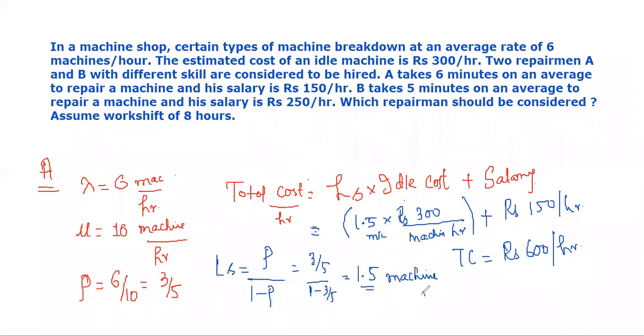This is the total cost per hour, but since the work shift is of 8 hours, this is on the per hour basis. In a day the work is only 8 hours, so we multiply. This rupees 600 was on the basis of per hour, so multiply it with 8 hours. So I think we will get it as rupees 4800, because hour and hour will cancel.